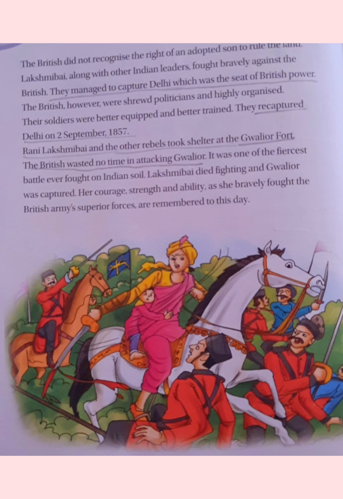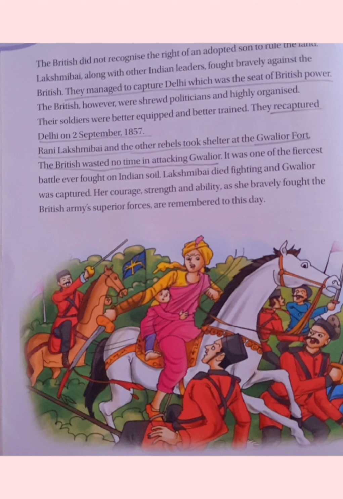The British, however, were shrewd, political and highly organized. Their soldiers were better equipped and better trained. They recaptured Delhi on 2 September 1857. Now, here is another important question you can note down in your copy: in which year did they recapture Delhi? Then you can write the answer: they recaptured Delhi on 2 September 1857.